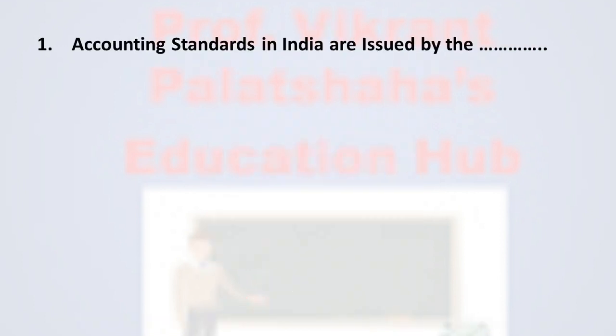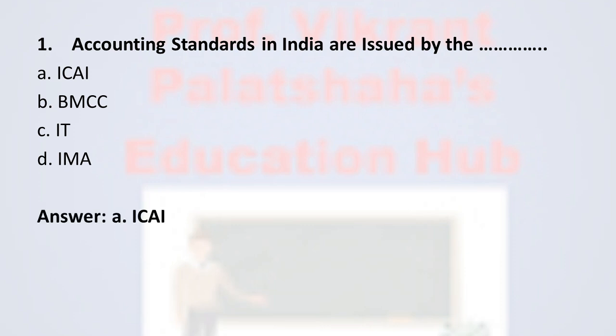Question number 1. Accounting standards in India are issued by the dash dash. Option A ICAI, option B BMCC, option C IT, and option D IMA. The correct answer from these four options is option A, ICAI, that is Institute of Chartered Accountants of India.